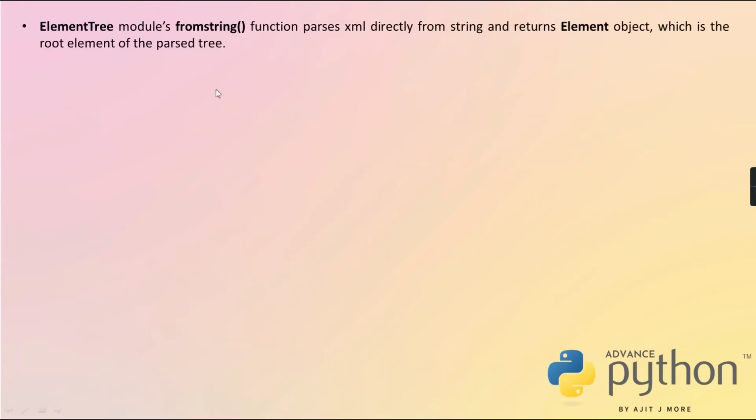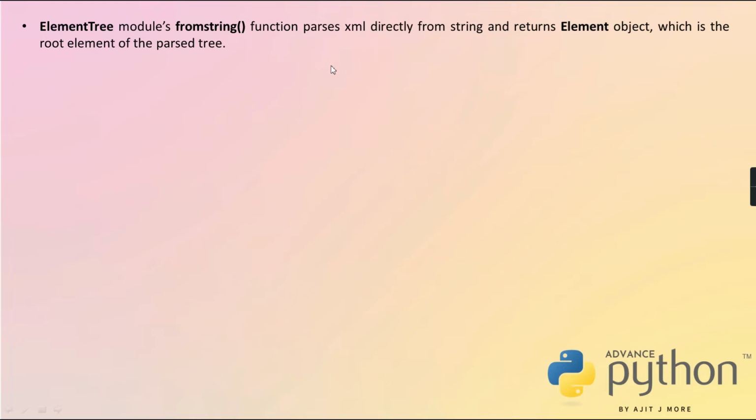Okay, so is the difference clear to you guys? See, we'll go through this. So in the ElementTree module, fromstring is a function. It's not a method of any class. It is directly a function in your ElementTree module. It is going to parse your XML not from a file but from a string. The function parses XML directly from the string, but when it parses XML from the string, it doesn't convert it into an object of ElementTree.